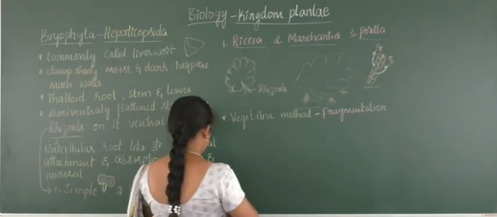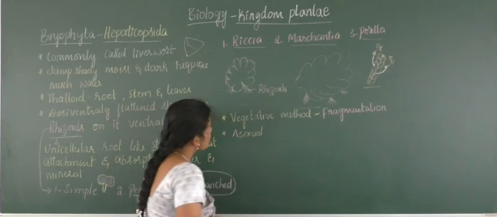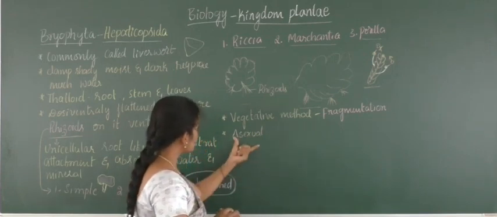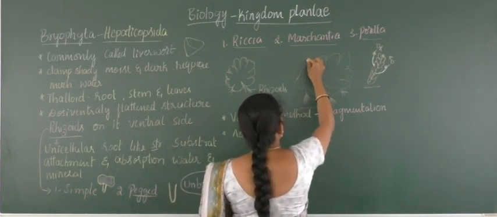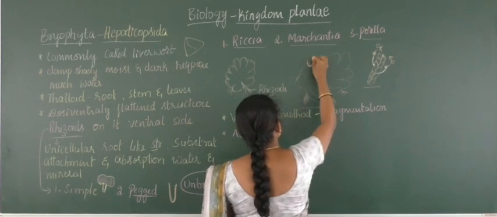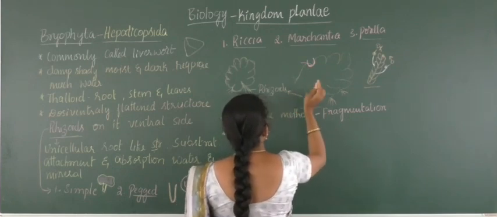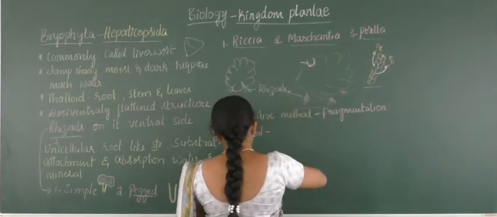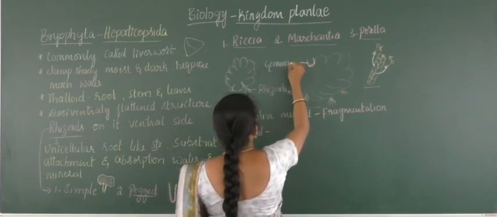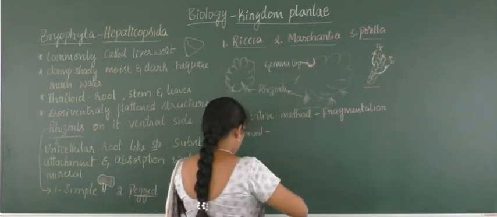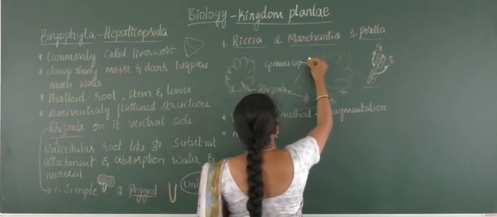Next we'll move to another type, the asexual method of reproduction. In this method you can find special structures in the case of Marchantia, present on the dorsal side. They have a cup-like appearance, with rhizoids here. These cup-like structures are called gemma cups. Within the gemma cup there are gemmae, which are covered.